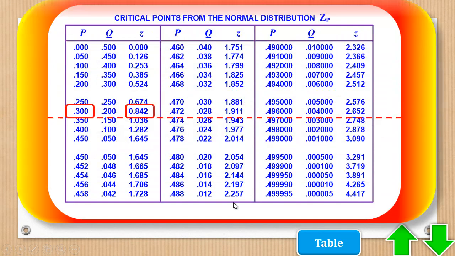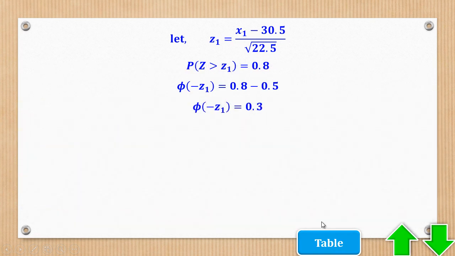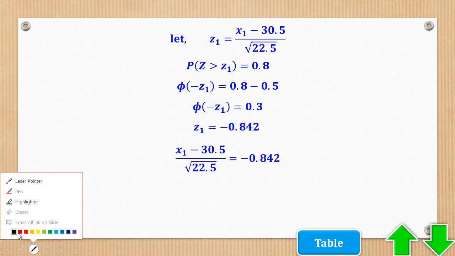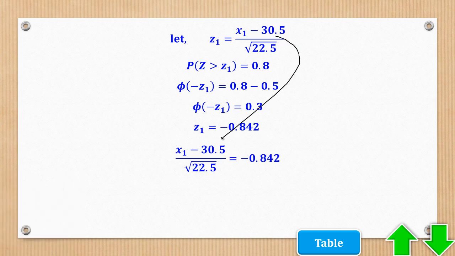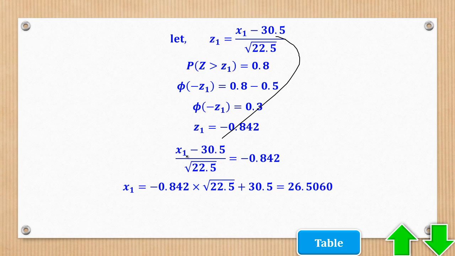Then you go to the tables. 0.3 corresponds to 0.4842. So 0.842 is that. Now that I've got the z value, substitute it back here and make x the subject. And that's what they wanted.